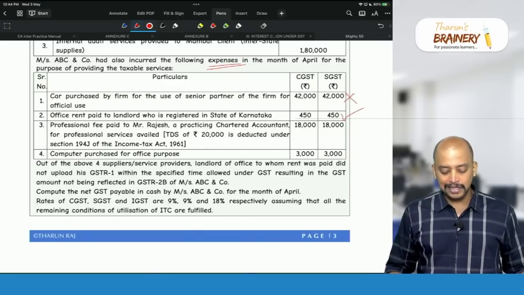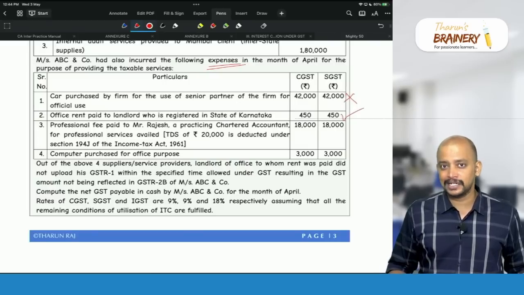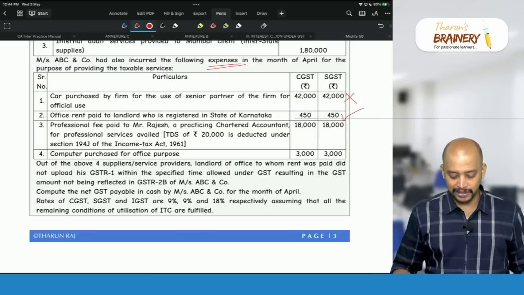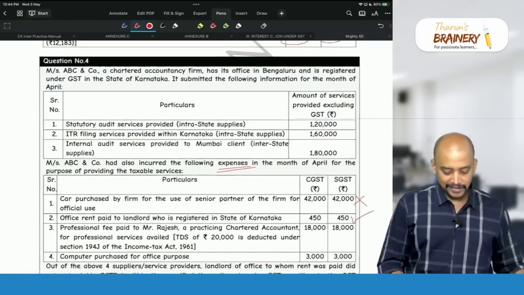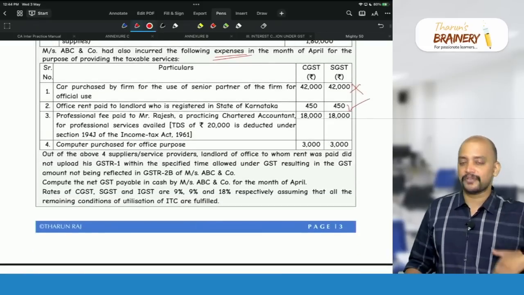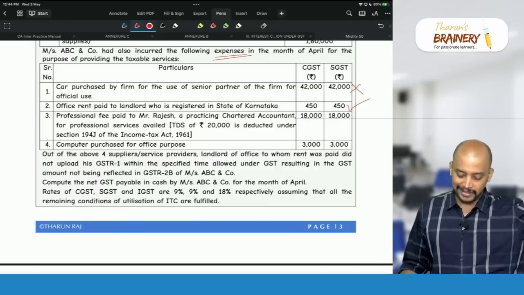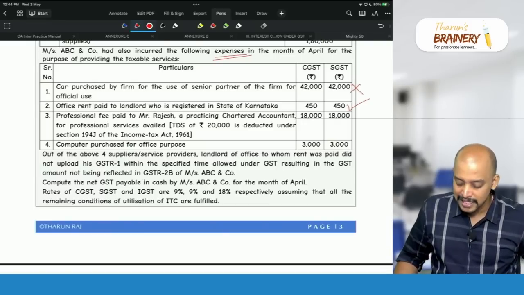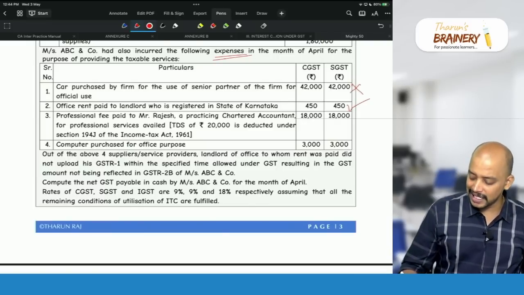So now in this case, definitely it will be covered under GST. See here, first of all ABC and Company is a chartered accountancy firm. So they paid the professional fee to one person, Mr. Rajesh, a chartered accountant. So yes, definitely we can take ITC with respect to that.